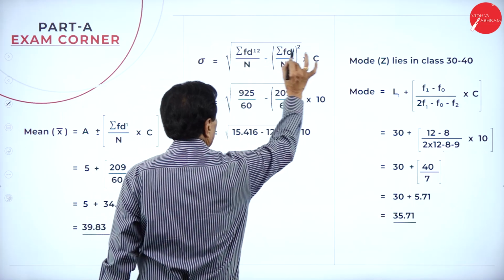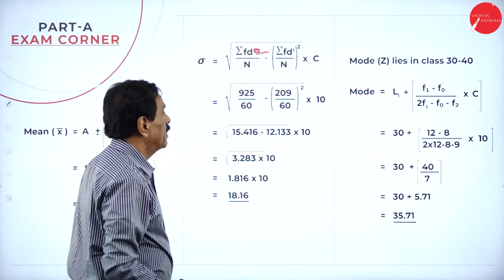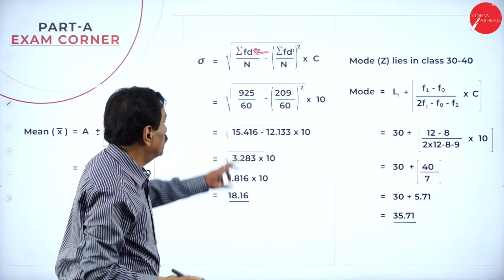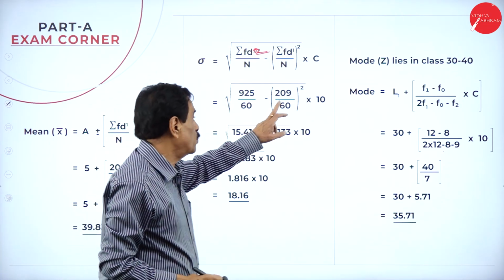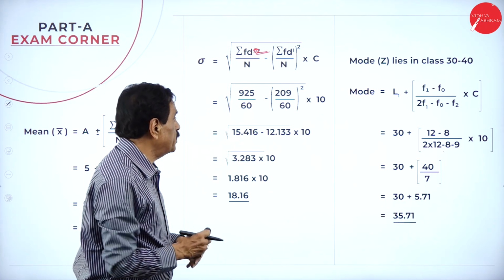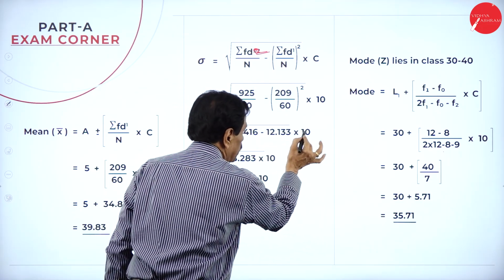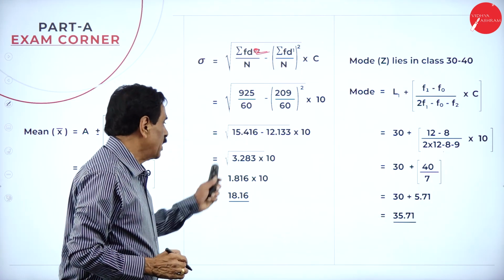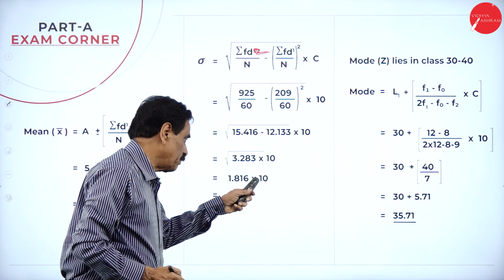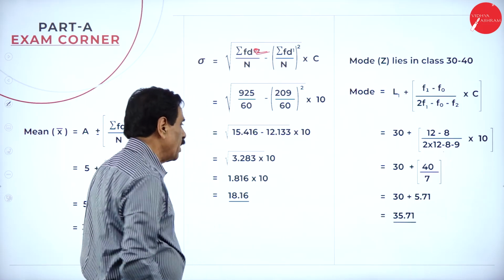It's the root of sigma f t dash square divided by n, minus (sigma f t dash divided by n) whole square. This is 925 divided by 60 minus (209 divided by 60) whole square. If we simplify, 15.416. Dividing this, making the square, 12.133 into 10. If we deduct this, it is 3.283 into 10. So root of this multiplied by 10, root of this is 1.816 multiplied by 10, 18.16.